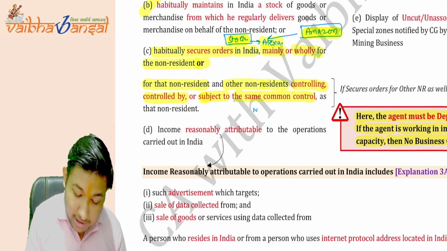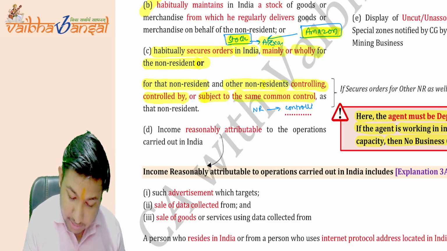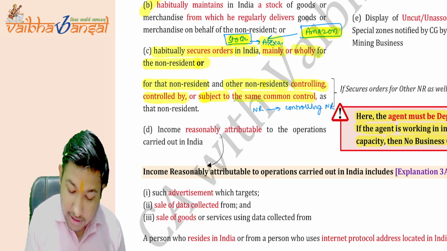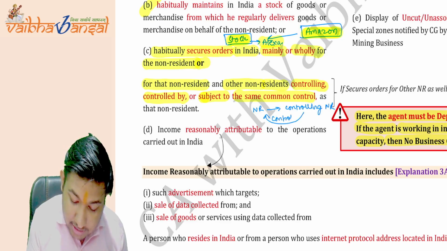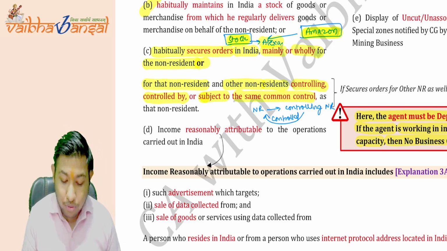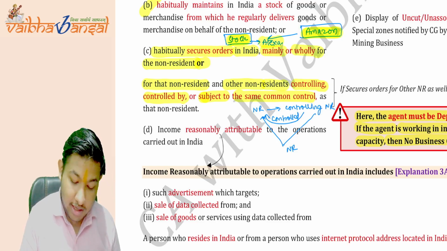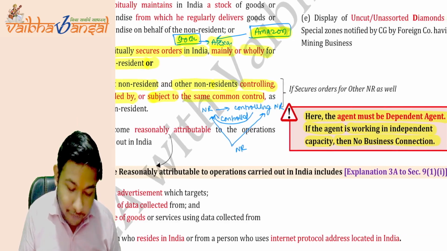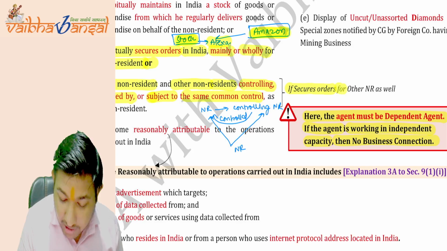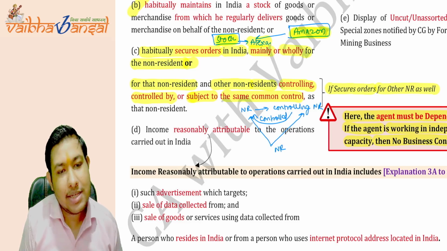Suppose a non-resident is controlling another non-resident, or that non-resident is controlled by another non-resident, or there is another non-resident who is controlling both, meaning they are under common control. So if he secures orders for another non-resident as well, it will be deemed as business connection.